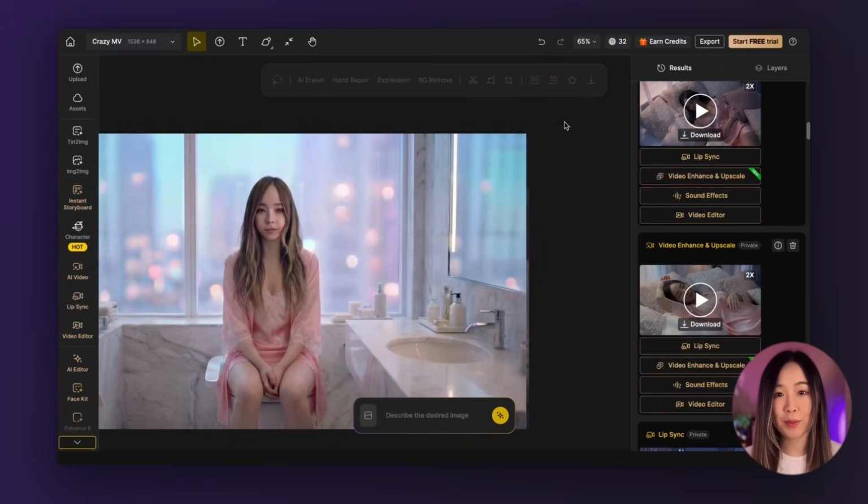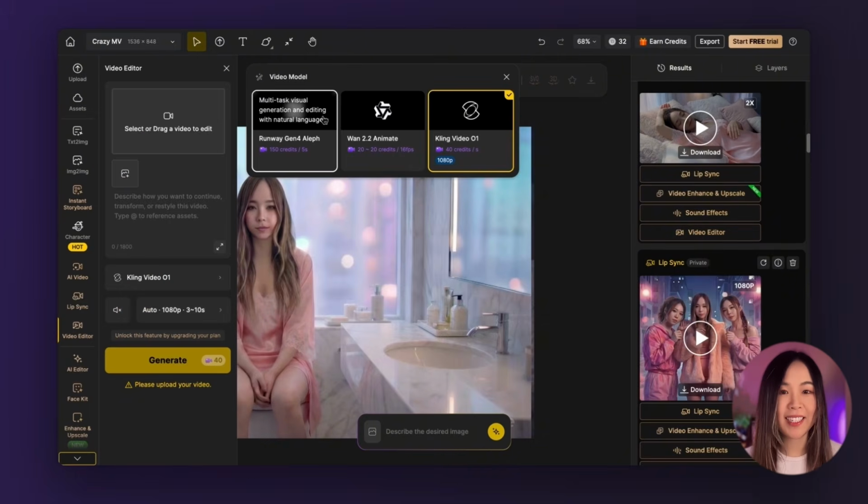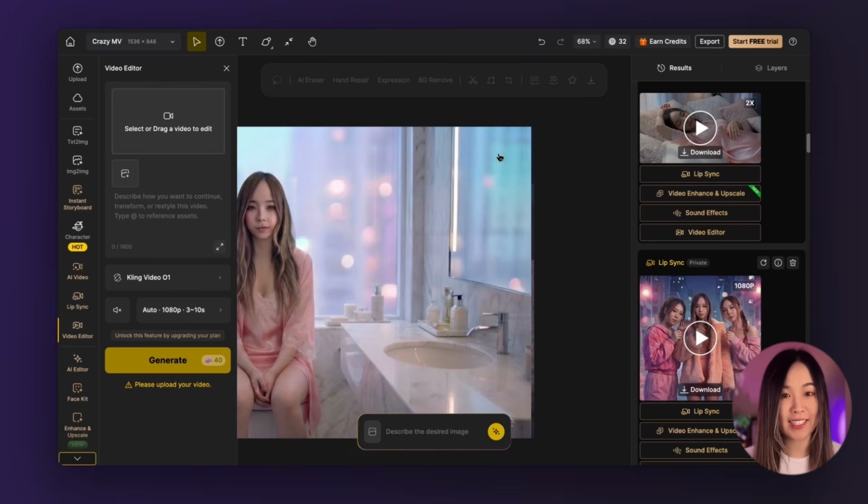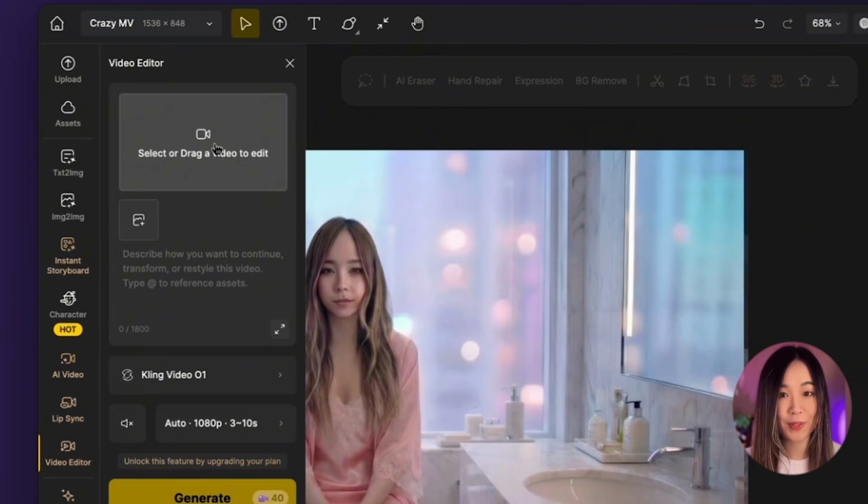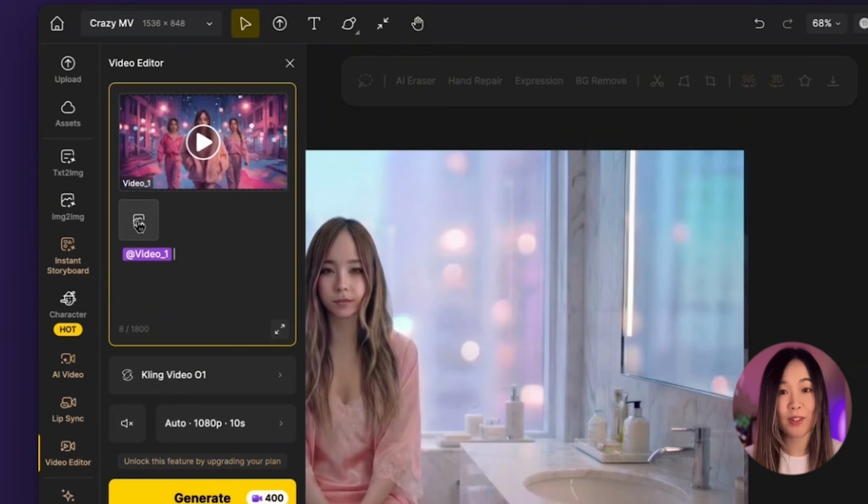Now you can do the same with video editing AI models that let you directly edit content inside a video. To do that, we will go to Video Editor. Down here in the model, we will choose Kling 01, which is the most advanced model to let you edit video with natural languages and multimodal references. Up here, we can upload our video. And here we can also upload our reference images if you want to guide the edit toward a more specific look or style. But today we're not going to use that.